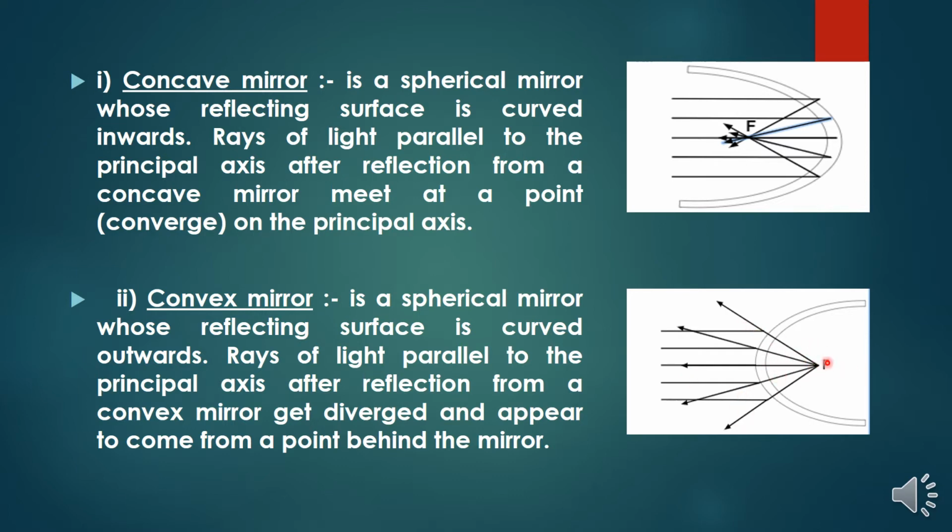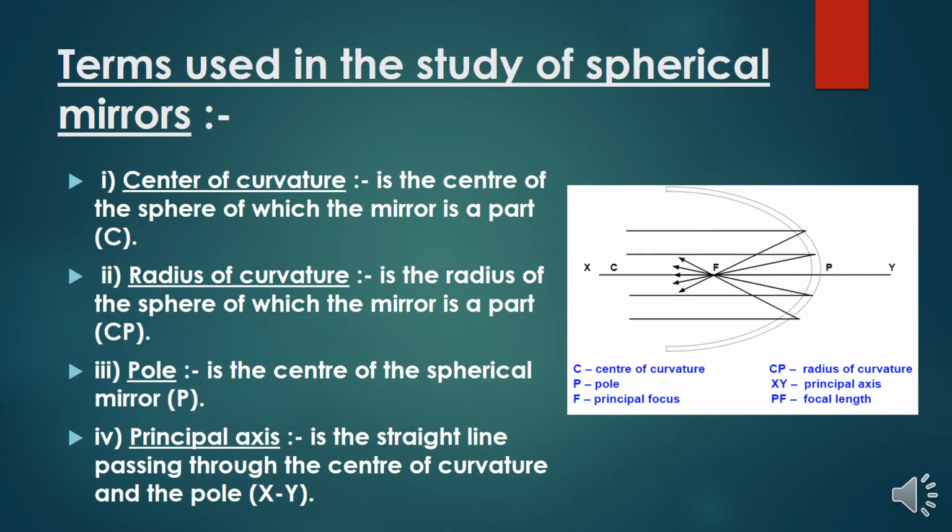So the focus is on the other side of the convex mirror, that means the rays of light parallel to the principal axis, after reflection from a convex mirror, get diverged and appear to come from a point behind the mirror. You can see this in the image.